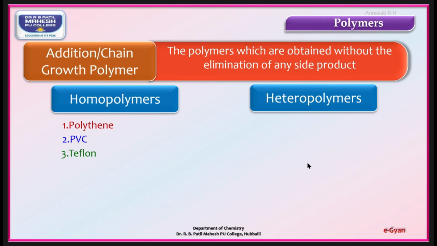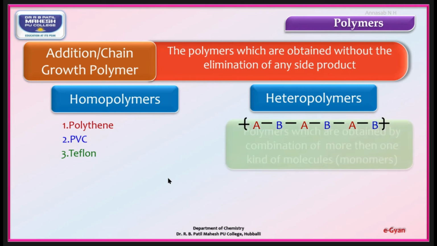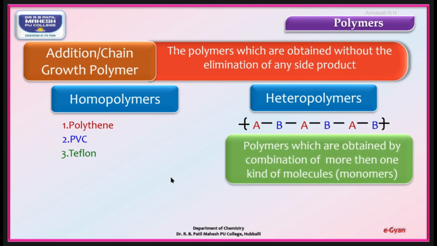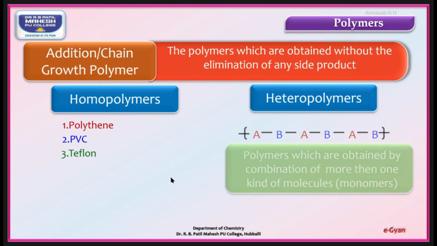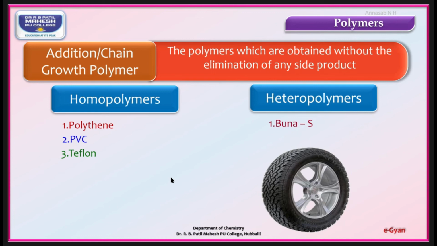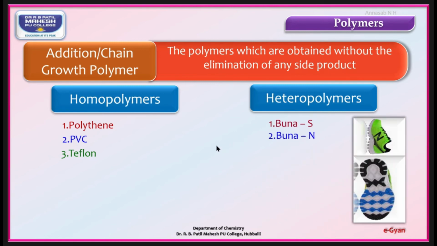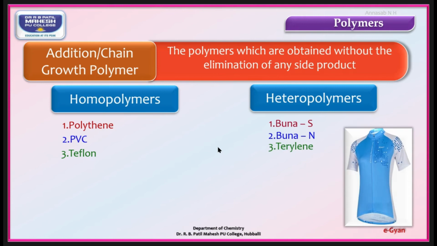Coming to the next type, heteropolymers. So you can observe here there are different monomeric units. Definition: polymers which are obtained by the combination of more than one kind of monomers. They are known as heteropolymers. Example: Buna S. The meaning of Buna you are going to learn in upcoming classes. Buna N. The third example, Terylene. So these all come under heteropolymers.